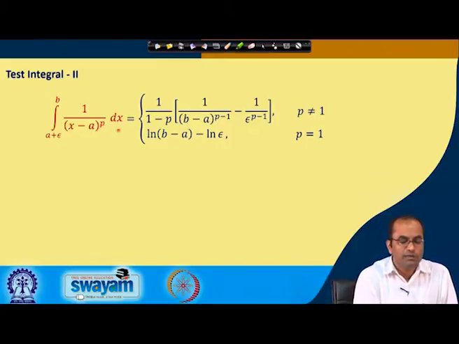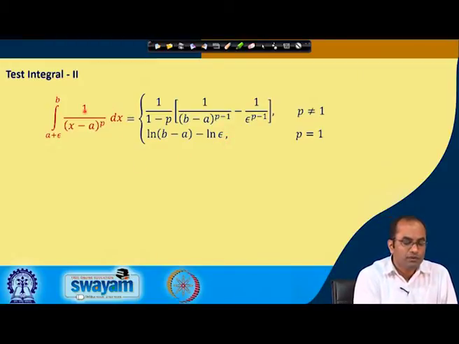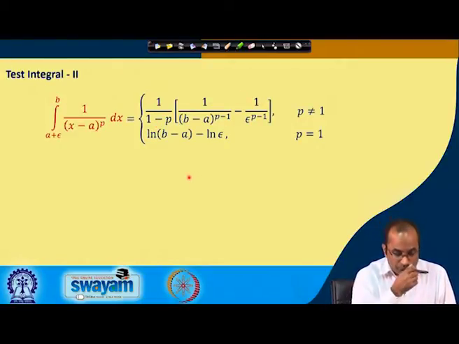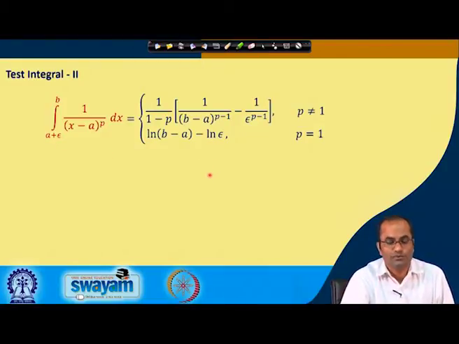When p is equal to 1, we will have ln (x minus a), which will give us ln (b minus a) minus ln epsilon. When p is not equal to 1, we will integrate this, and it will be 1 over (x minus a) power p minus 1, which will result in this expression here with 1 over 1 minus p. Now, we will again discuss what will happen when epsilon goes to 0.